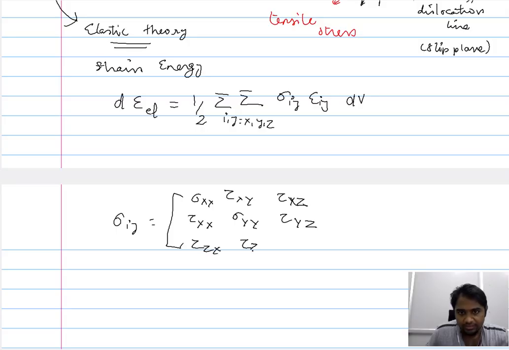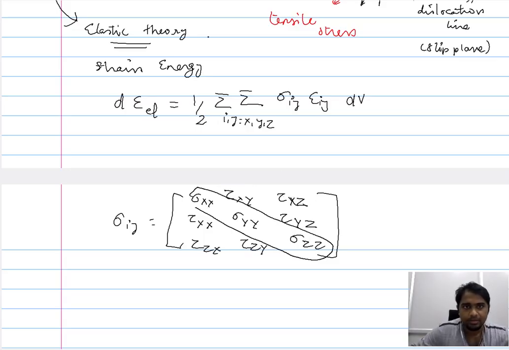zx, zy, sigma zz. So your sigma terms represent the normal stress, and your tau terms represent the shear components of the stress.